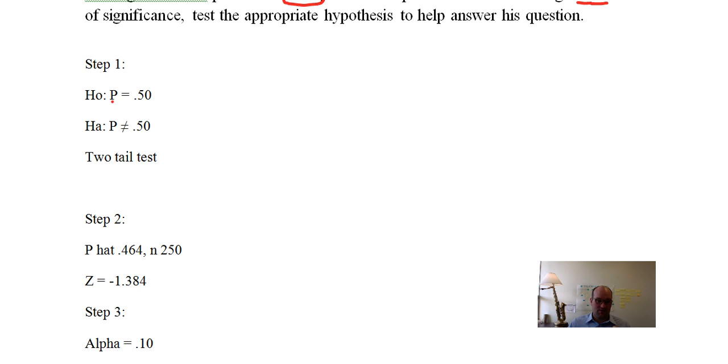But here we go. Our null hypothesis is that the true proportion is equal to 50%. Our alternative is that it's different than 50%. This is what they're trying to prove. And this is a two-tailed test.